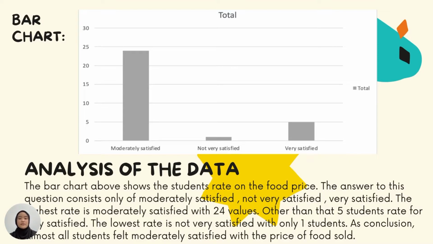Other than that, 5 students rate for very satisfied, and the lowest rate is not very satisfied with only 1 student rate for the food price. As a conclusion, almost all students felt moderately satisfied with the price of food sold. So that's all for the qualitative data, and I'm going to pass it to the next presenter.